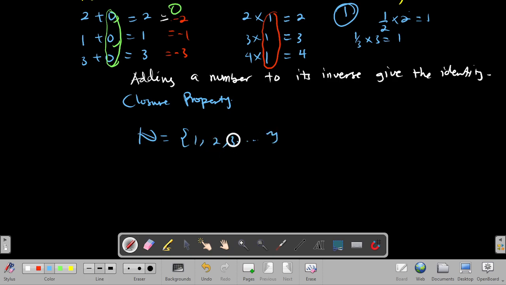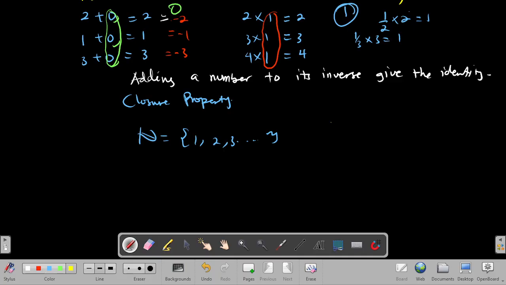If I take any two numbers within N and I perform an operation, I'm supposed to get a result that will fall within this set. If the result doesn't fall within this, it means that operation is not closed under the set of natural numbers.